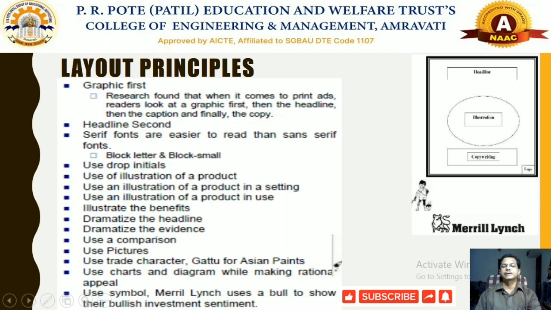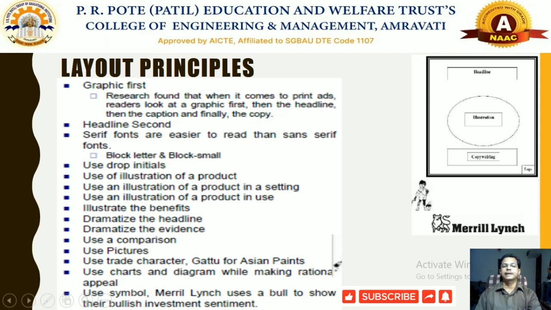Use illustration of the product, product related information, and how the product is used. Various forms of illustration show the benefits, dramatizing the headlines. The headline should sometimes be lucrative, along with some evidence depicted. Simultaneously, comparison of the product can be shown using several pictures, whenever required.